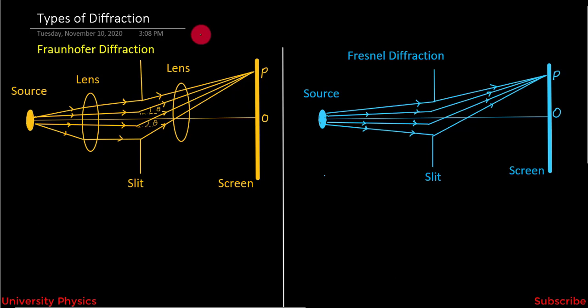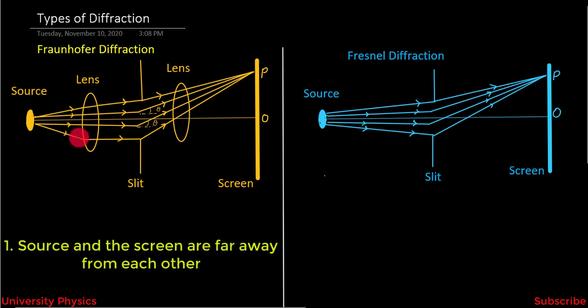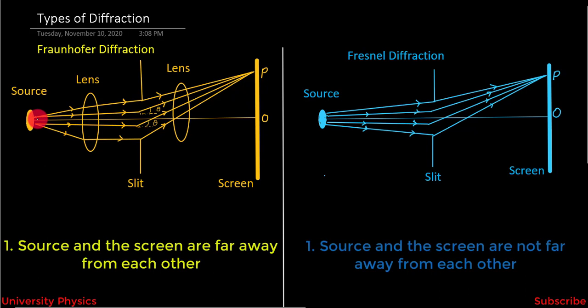So if someone asks you the difference between Fraunhofer diffraction and Fresnel diffraction, then the answer will be that in Fraunhofer diffraction, the source and the screen are far away from each other. In Fresnel diffraction, the source and screen are not far away from each other.